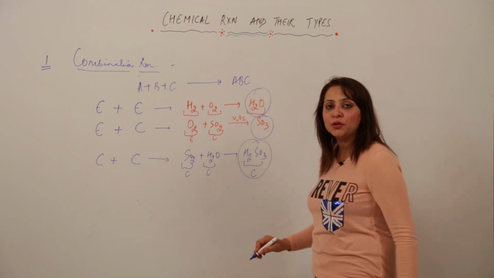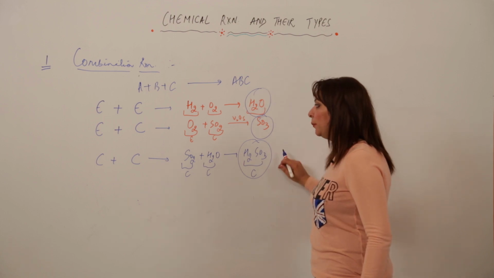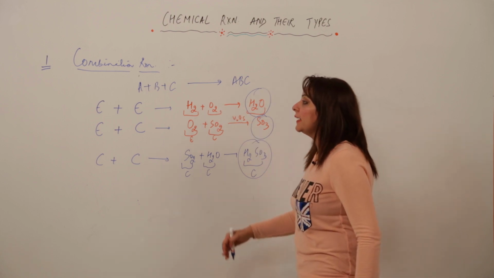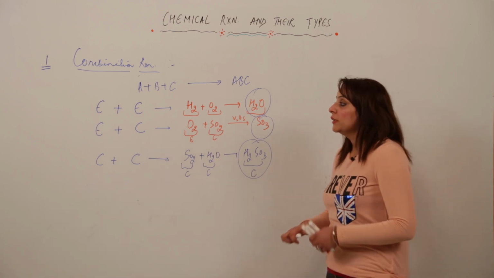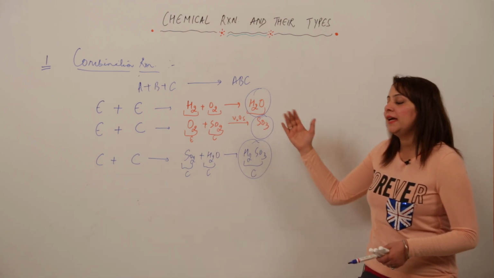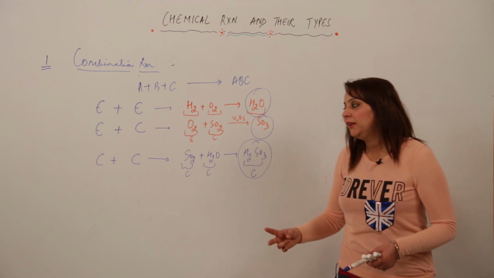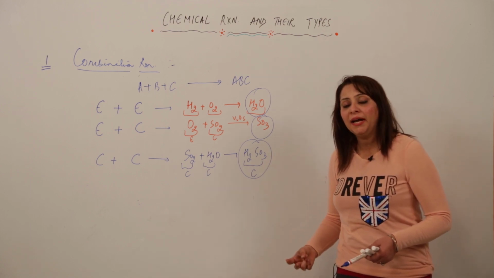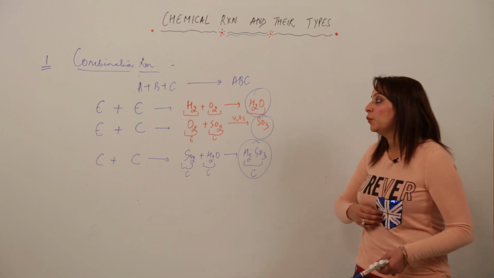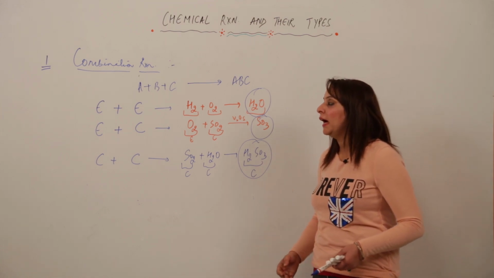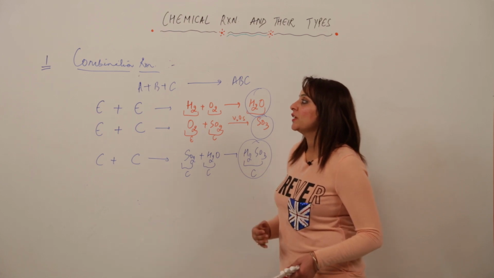So all these are compounds. That means a single product that they are forming is a compound, but the reactants can be elements, can be an element and a compound, and can be compounds. So that means the reaction can happen at any level. 2 elements can combine, an element and a compound can combine, and even 2 compounds can combine to give a single product.